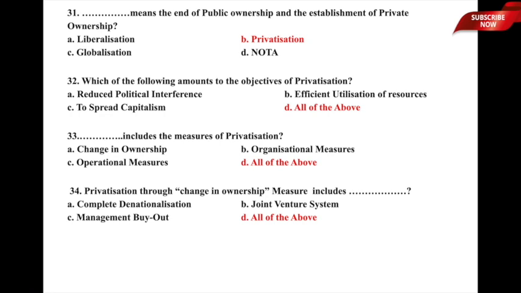So, here what is happening is it is the end of public ownership and establishment of private ownership, and it really denotes something called privatization. So, option B, privatization, is the correct answer to this particular question. Let us now move to the next one.